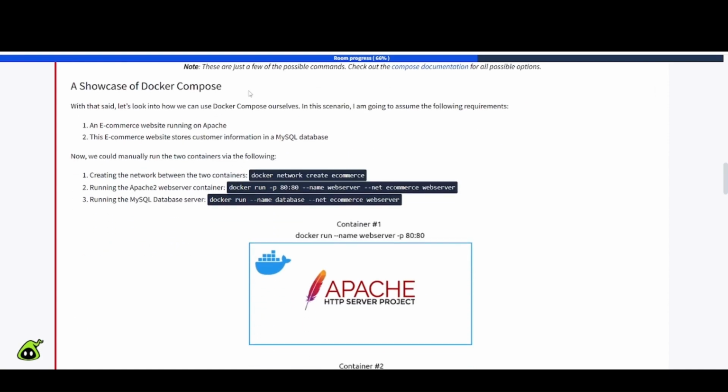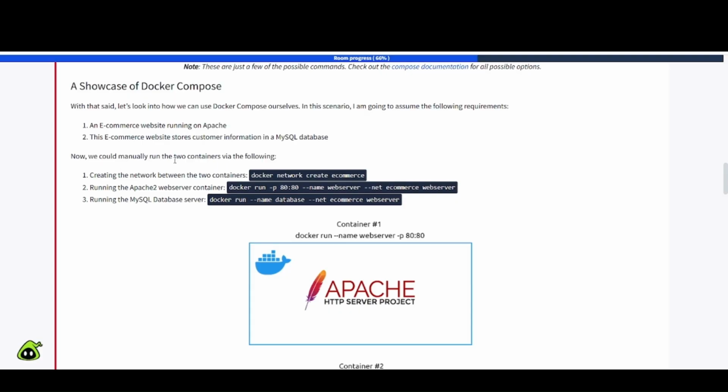A showcase of Docker Compose. With that said, let's look into how we can use Docker Compose ourselves in this scenario. I'm going to assume the following requirements. Number one, an e-commerce website running in Apache. Two, this e-commerce website stores customer information in a MySQL database.